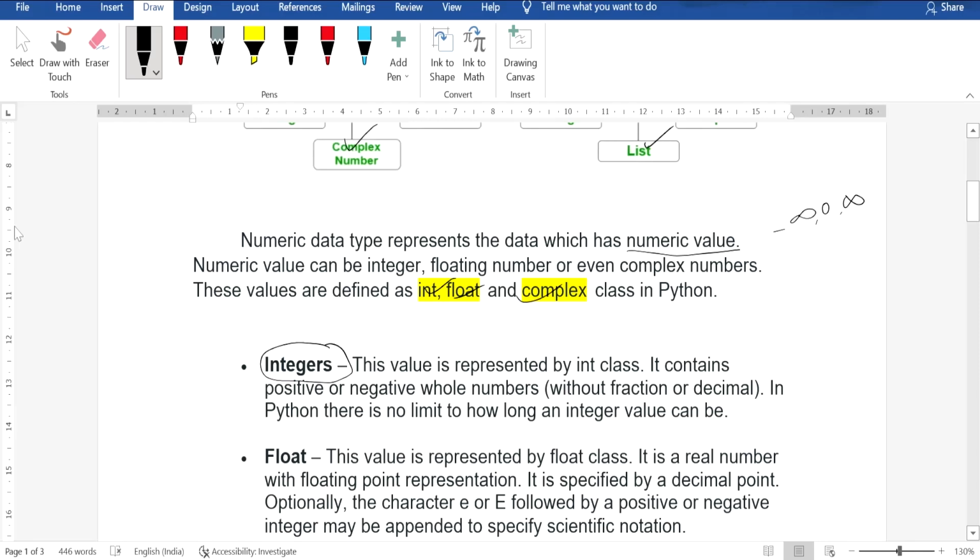Integers. Integers will store only non-fractional, non-decimal, non-complex numbers. Example, -infinity, including 0, to infinity, but it will not contain any decimal numbers like 0.2, 0.5, or anything including a point. It will not be considered as integer data type. The same we have mentioned here also: it will store positive or negative whole numbers without any fraction or decimals.